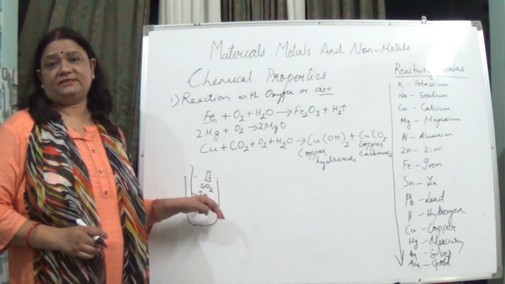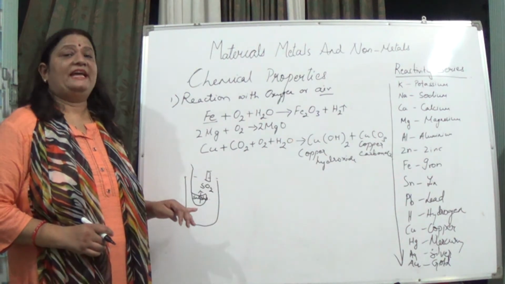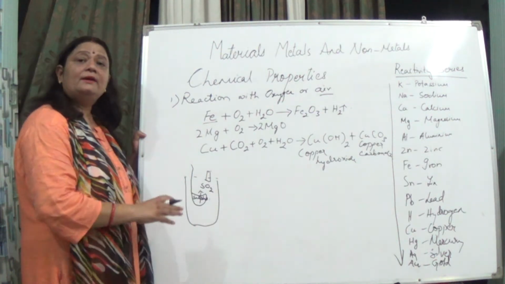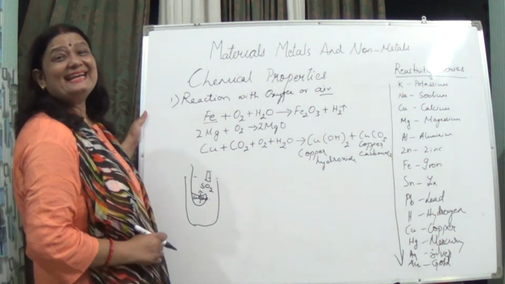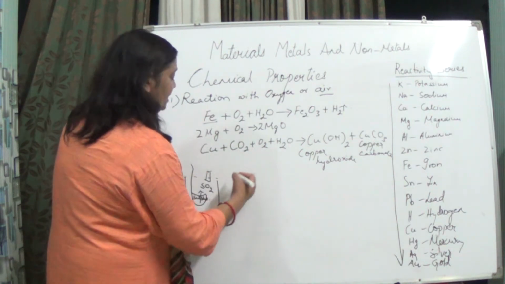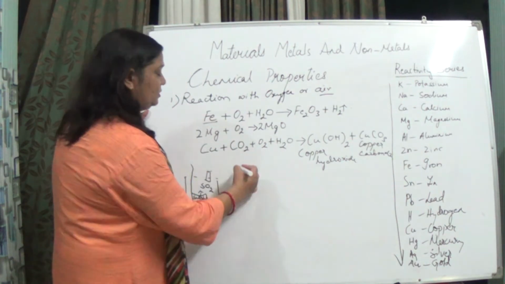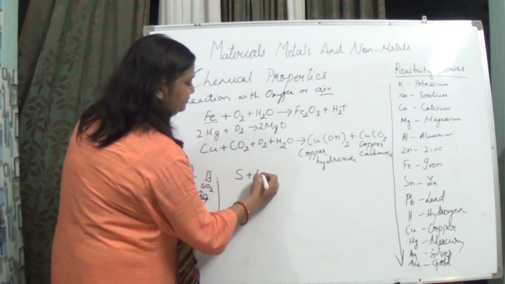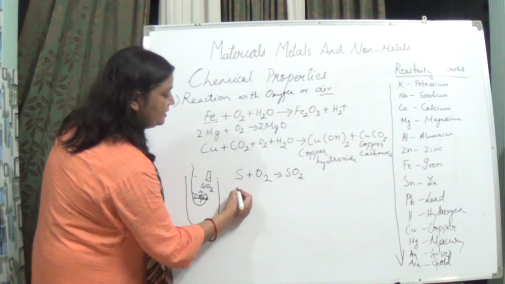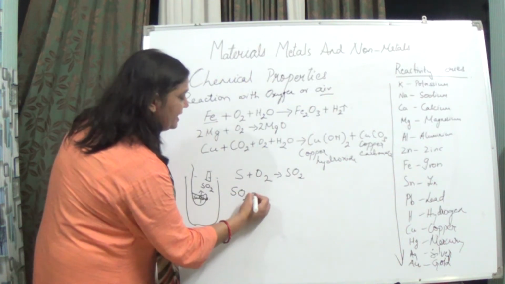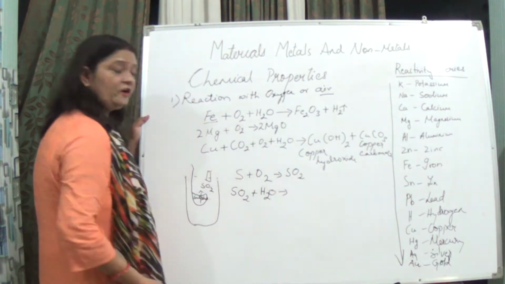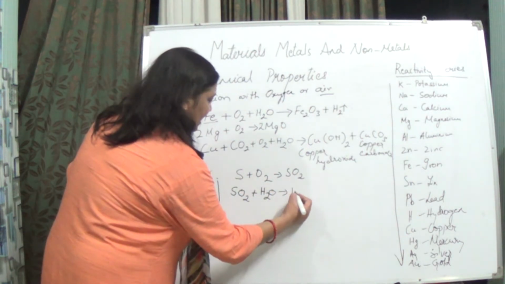That this sulfur dioxide is acidic in nature. So when we talk about the non-metals, their oxides are acidic in nature. So here let us write the reaction also. ठीक है, तो ये क्या हुआ हमारा? Sulfur reacting with oxygen, forming what? Sulfur dioxide. ठीक है, अब sulfur dioxide plus water, it will form what?